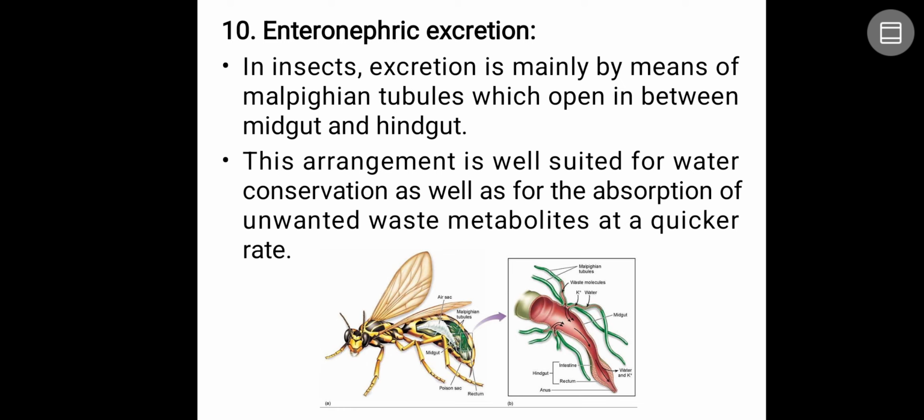Malpighian tubules open in between the midgut and hindgut, and this arrangement is well suited for water conservation as well as for the absorption of unwanted waste metabolites at a quicker rate. At a faster rate it takes the absorption, reabsorption will be more. So that is the reason insects excrete feces in a pellet form, not in liquid form at all.